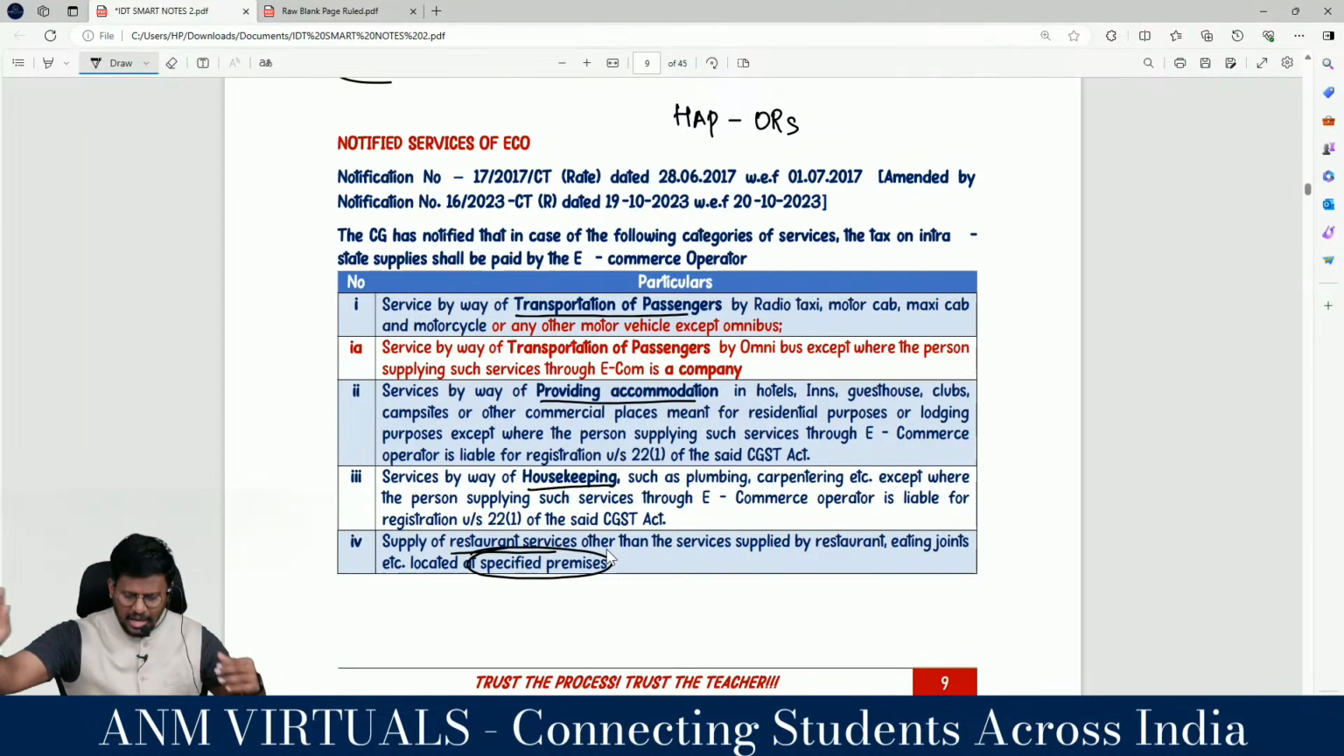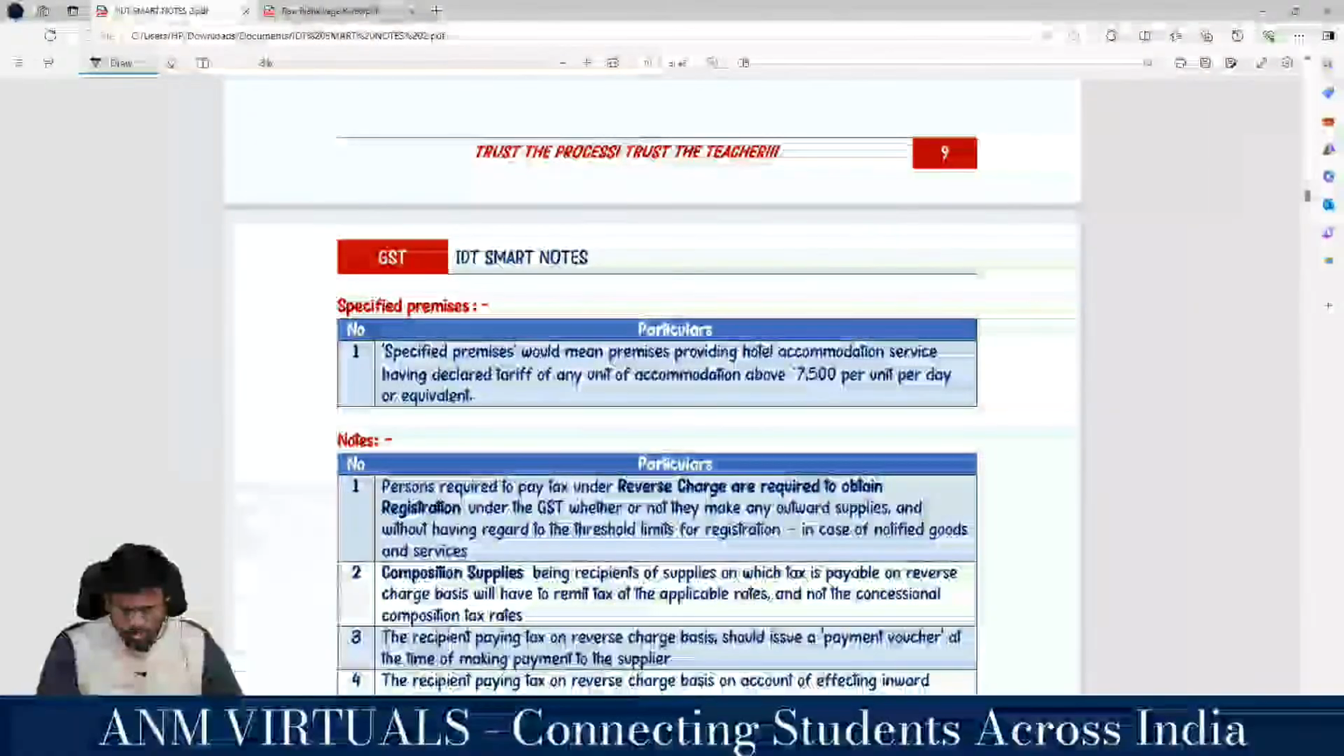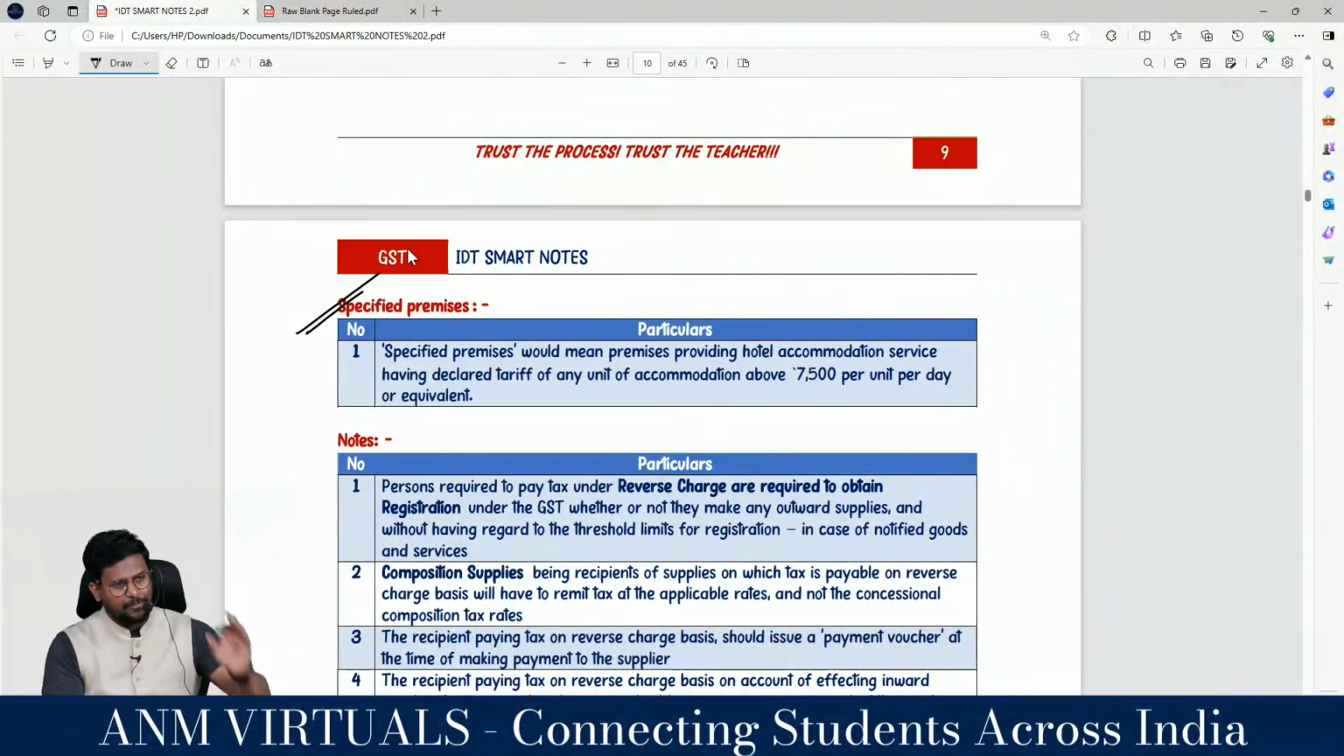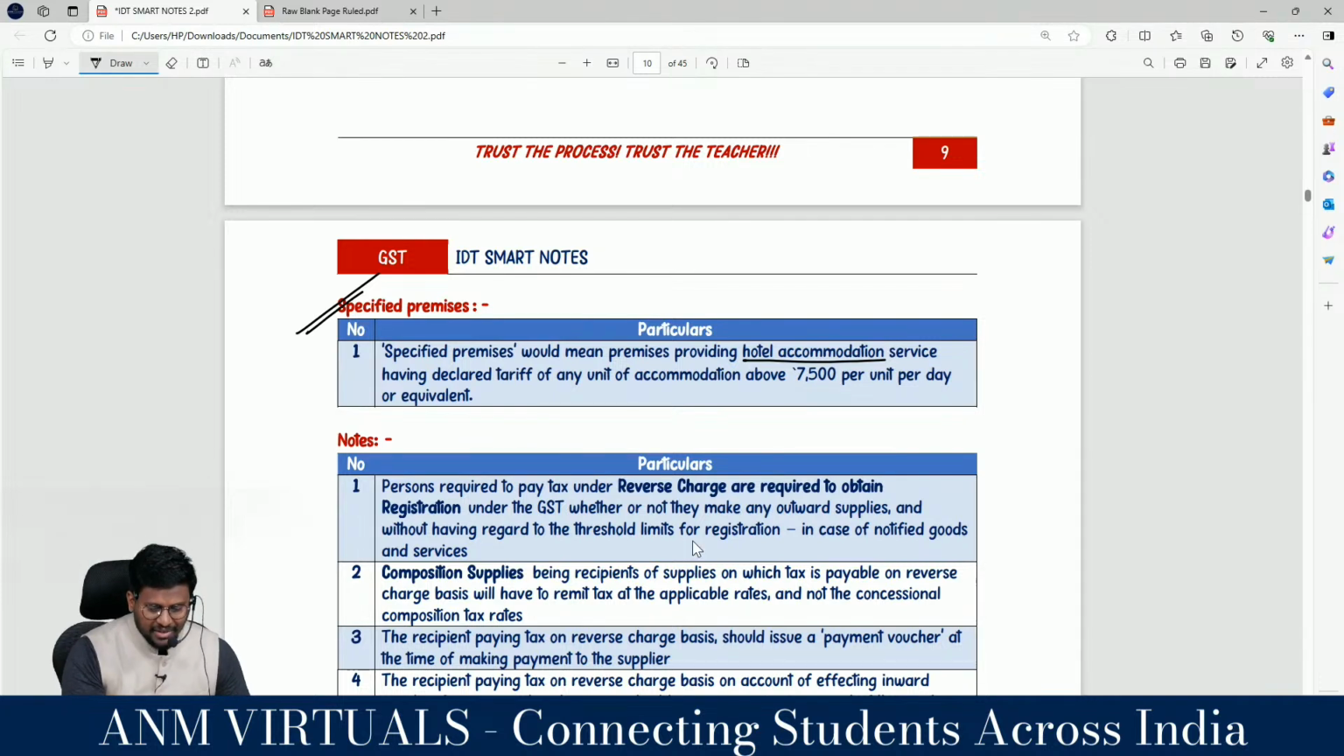Other than service supplied by a restaurant, eating joint located at specified premises, that is covered under 9(5). If it is in specified premises, then it is covered under 5(5). So what is that specified premises? This note stands as a very important point for your examination, my dear lovable students. Specified premises would mean premises providing hotel accommodation service having declared tariff of any unit of accommodation